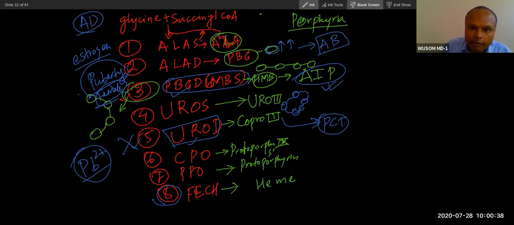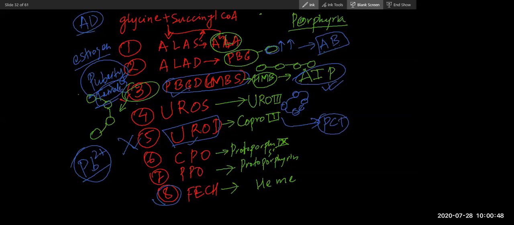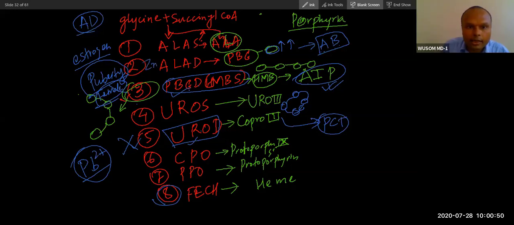Which is the zinc-containing enzyme? Number 2 enzyme. Zinc has 2 charge, so you can remember number 2 enzyme. Did you understand? Lead will inhibit both enzymes. And this lead-induced porphyria is also called acquired.